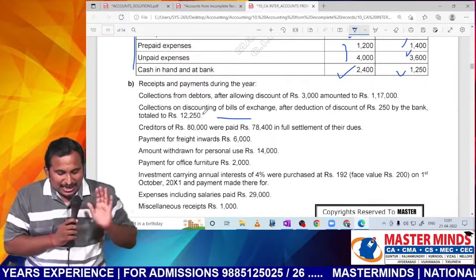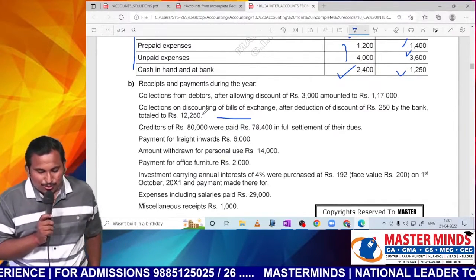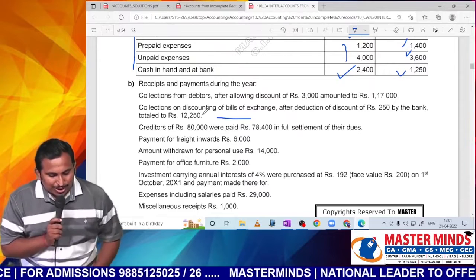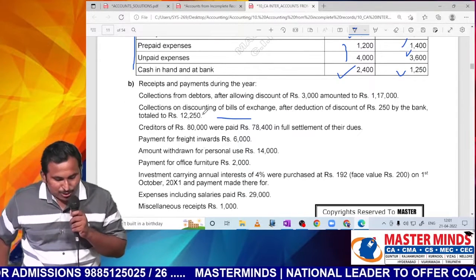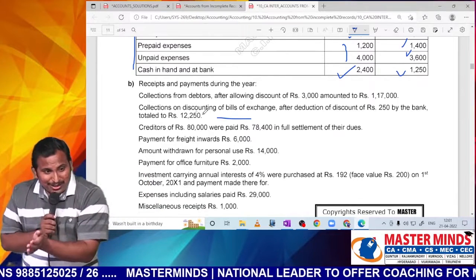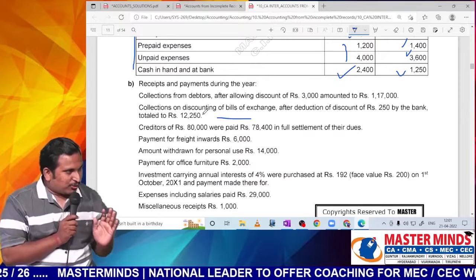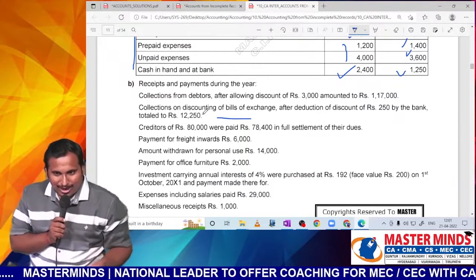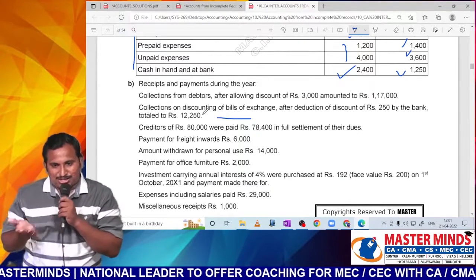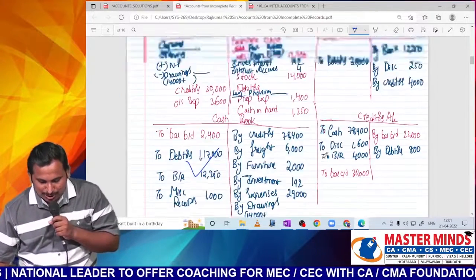Next one, collections on discounting of bills of exchange after deduction of discount of 250 by the bank amounted to 12,250. Can you tell me the entry, sir? So we have discounted the bill with the bank. Bank account debit 12,250, discount account debit 250 to bill receivable. Maybe we might have given the bill.